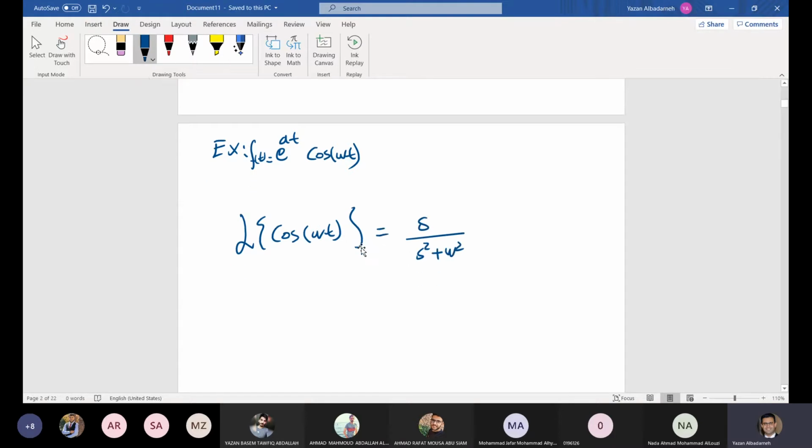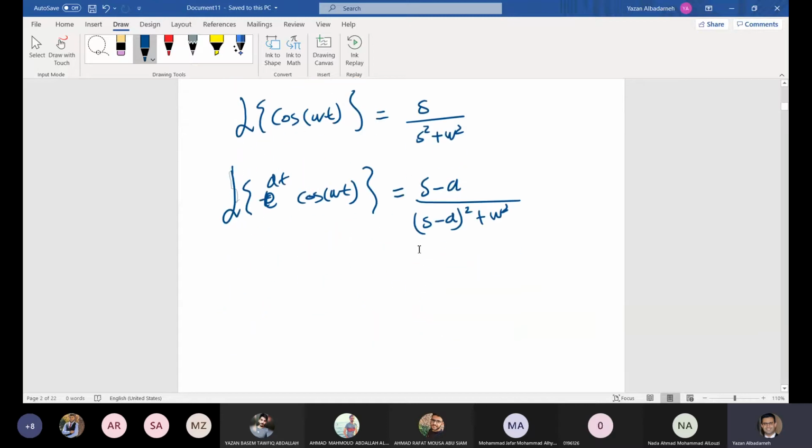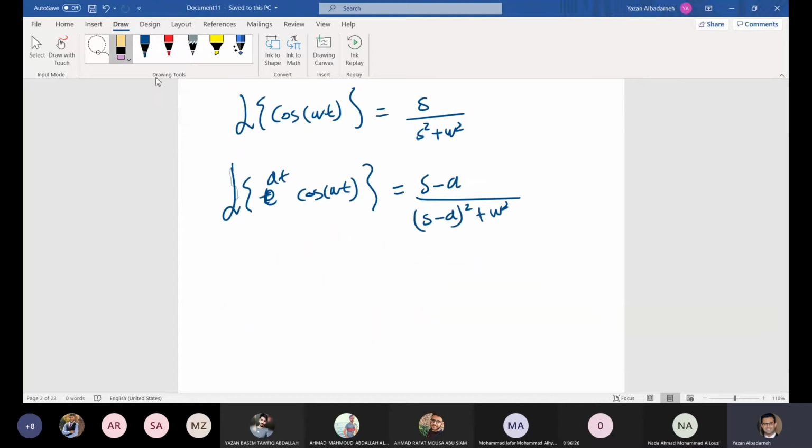So it turns out that the Laplace transform of e to the power at cosine omega t is, again, if you multiply by e to the power at, then you shift the s domain, or basically you shift the function F of s by a units to the right. So here we have s minus a divided by s minus a squared plus omega squared. So this is the Laplace transform of e to the power at cosine omega t.